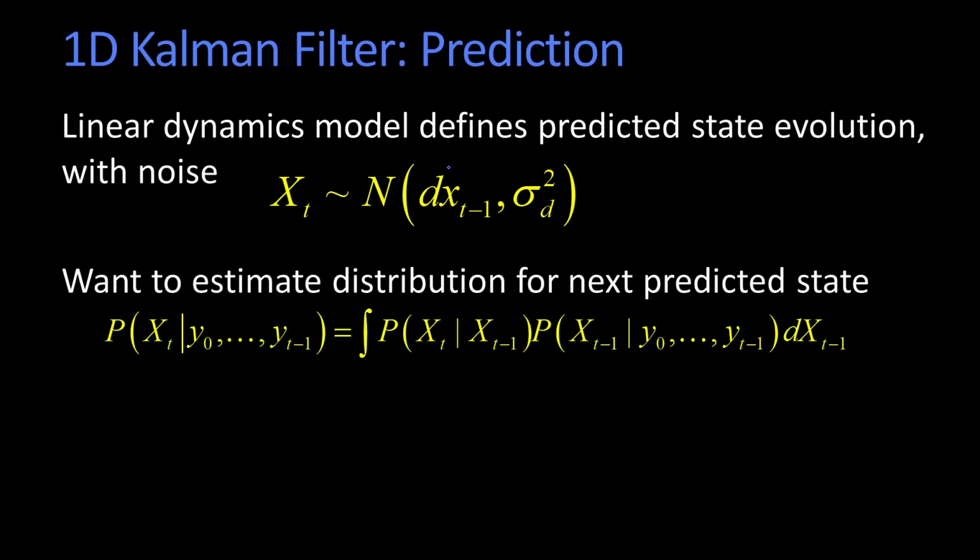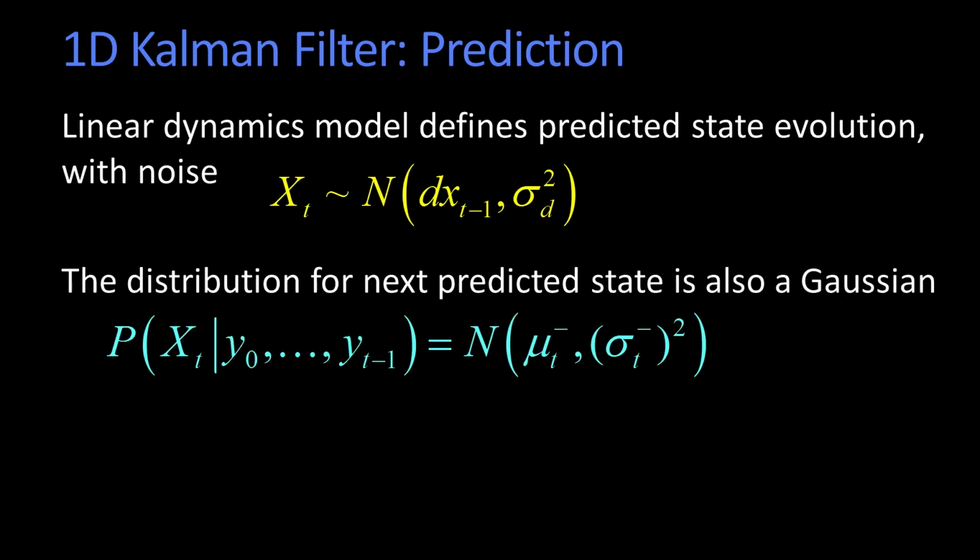Let's go through the prediction and correction just a little bit in the Kalman 1D case. Remember, we're going to assume that the state at time t is just a constant times whatever the state was at t minus 1, plus some noise that's added, some process noise. So the first thing we would like to do is know our estimate. What's our best guess at time t given everything at t minus 1 when we've got this Gaussian model?